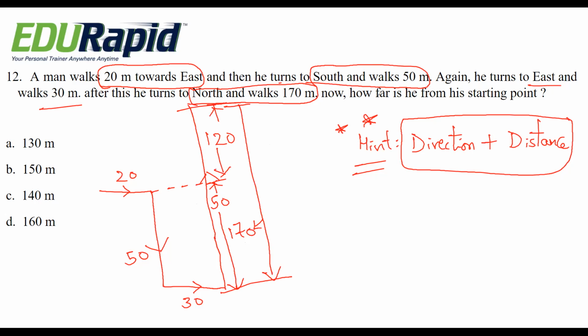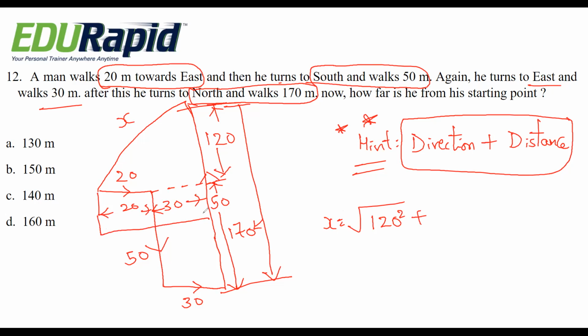So they are asking now, how far is he from the starting point? From the starting point to the end point, what is the distance? So you have to consider this triangle. This is 120 and this is 20, this is x. Square root of 120 square plus this one, 20 and this one 30, so total in this direction is 50.